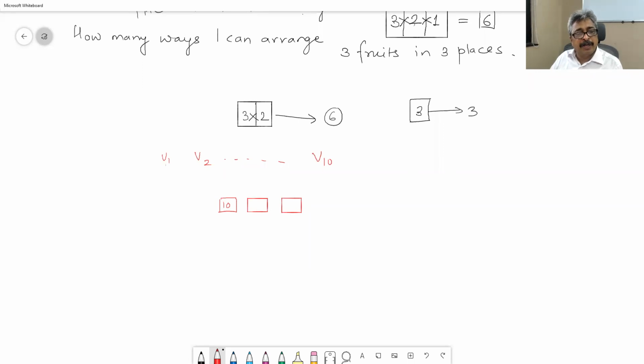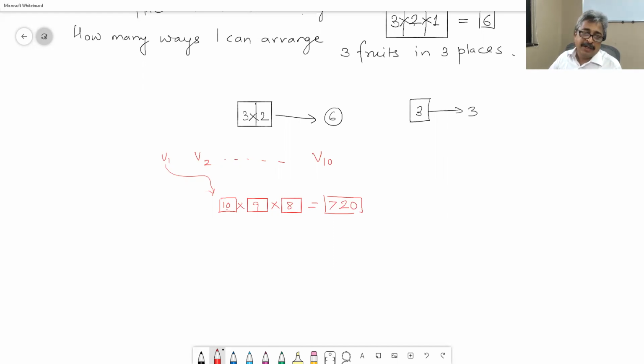So you have put vegetable number, say, 1 here. Then now you don't want to put vegetable number 1 also here and here, because then your customers will be able to see only 1 vegetable. You don't want to do that. So 10 choices for first place, 9 choices for second, 8 choices for third, and therefore 720 ways of doing it.